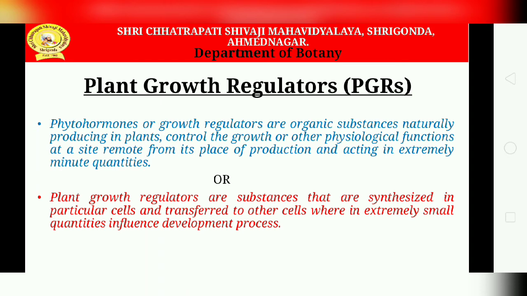Next, plant growth regulators are substances that are synthesized in a particular cell and transferred to other cells, where an extremely small quantity influences development processes. So basically the plant growth regulators are, we can say, natural or chemical substances which help plants to inhibit or promote growth for the betterment of the plant.